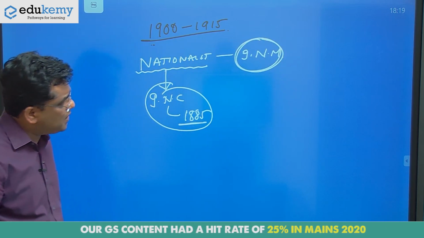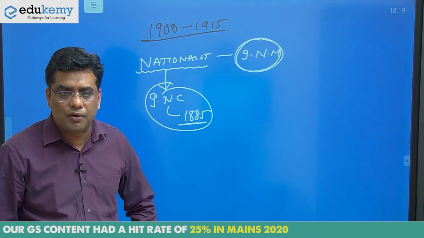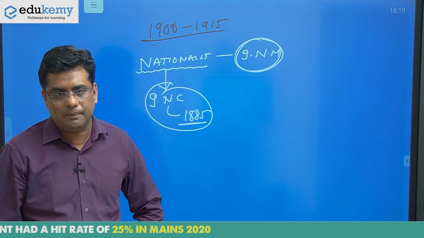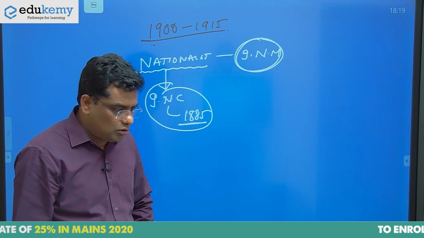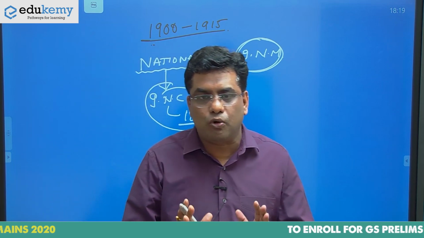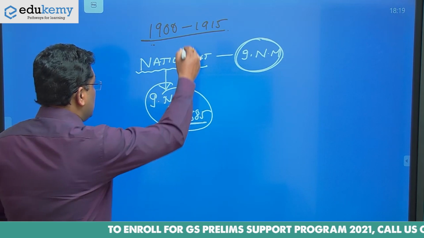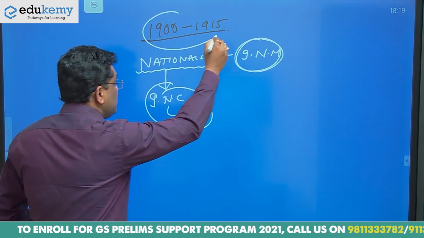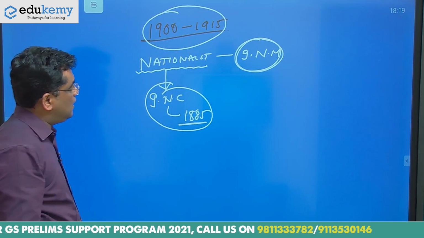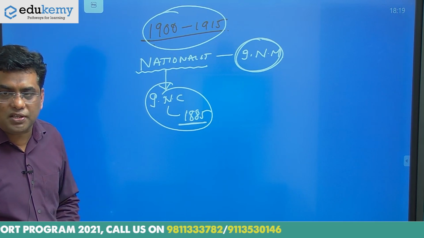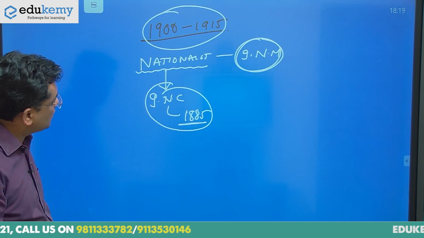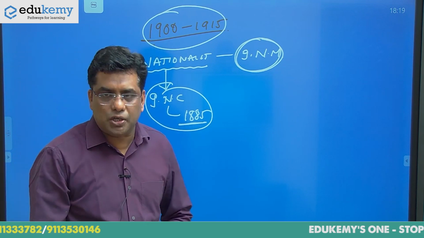So the British government was very much serious about the rise of this type of consciousness in India. And obviously, the hallmark of the British policy was the policy of divide and rule. Particularly if you see the era called 1900 to 1915, this era is an aggressive policy of the British called divide and rule.